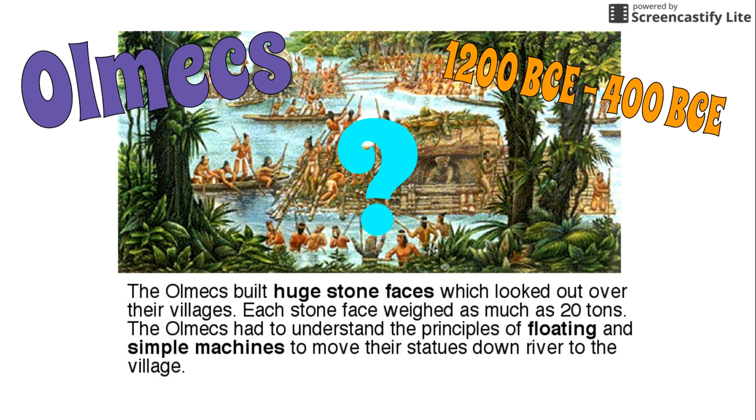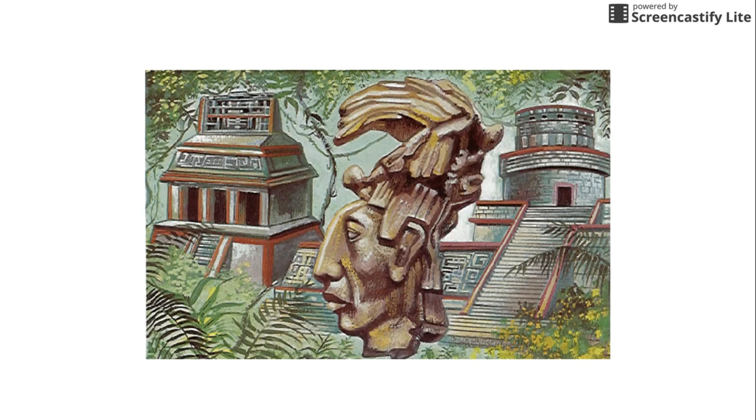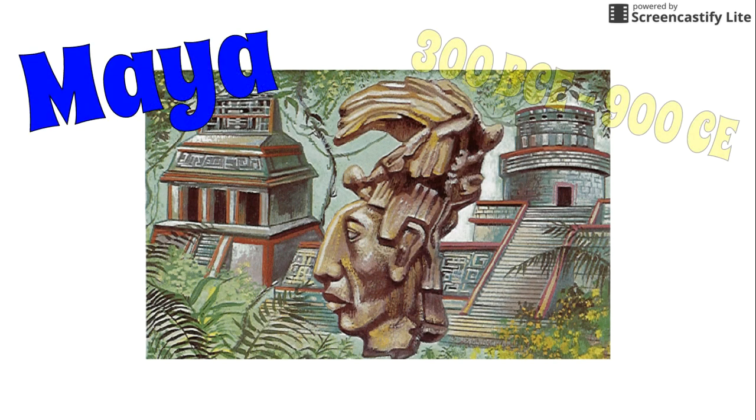At around this same time that the Olmecs begin to decline, we begin to see another civilization in Mesoamerica emerge, right? And these were the Mayas. The Mayas emerged around 300 BCE, and until about 900 CE, so Common Era, did the Maya civilization flourish throughout Mesoamerica. The Mayas developed their civilization around the rainforest area mostly. They raised crops, they built pyramids and temples as well.